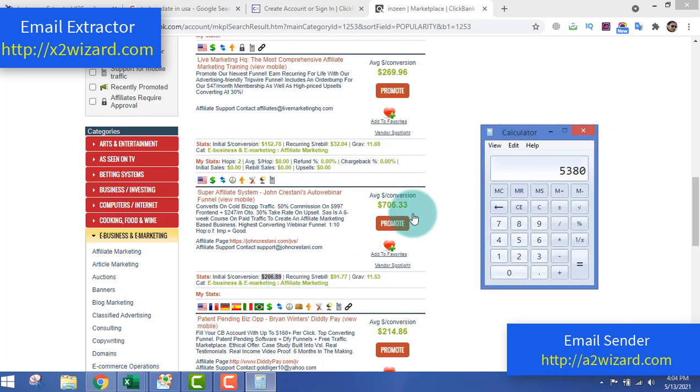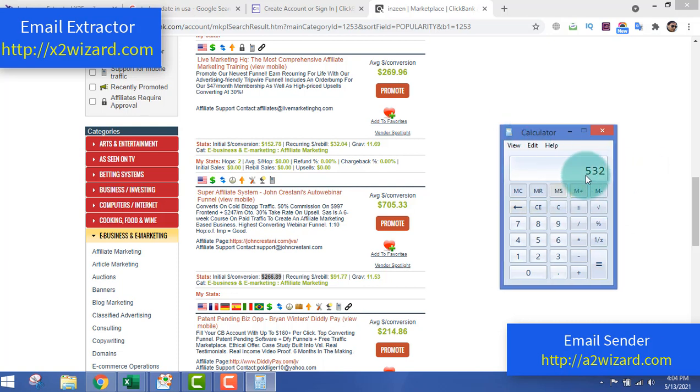So let's say this is also too much, 20 people won't buy, let's say just 2 people bought what you are promoting. So 2 into 266, okay, I wrote 269 then. You can see that you have made $500 by sending just 10k emails. That is a matter of 2 hours.